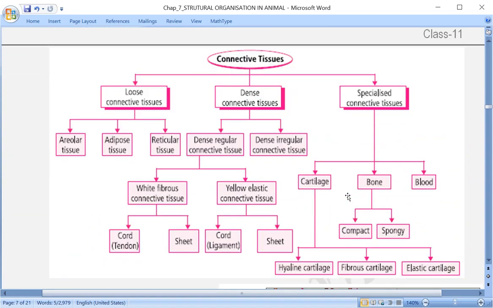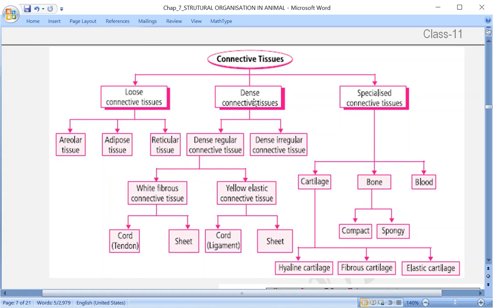Before we start, let us have a look at this flow chart as to how these three different types of connective tissues are further classified. The loose connective tissue is classified further into three types: areolar tissue, adipose tissue and reticular tissue.